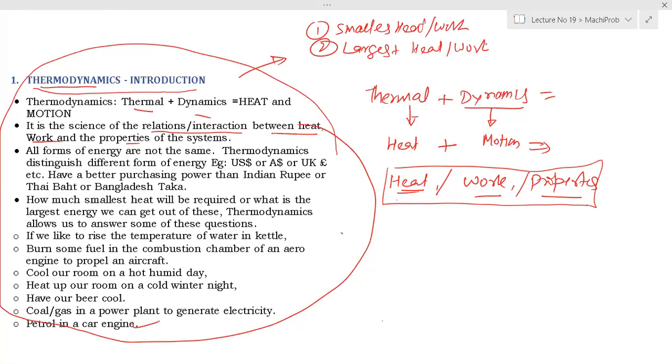For example, a compressor takes work. So our design should be such that it consumes less work and pressurizes more gas. But in the case of an engine, our motto is that it should consume less petrol and deliver more work. So that is how we use smallest and largest. In thermodynamics, everything is covered.